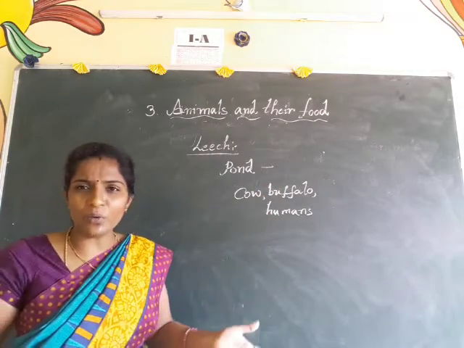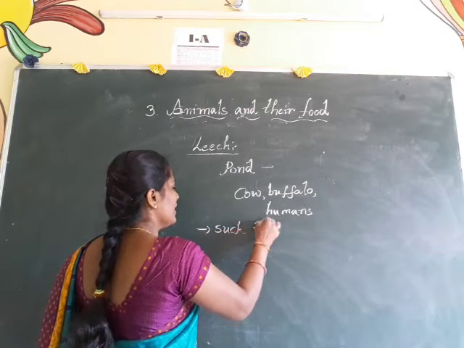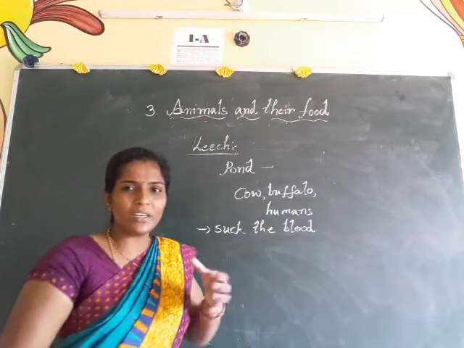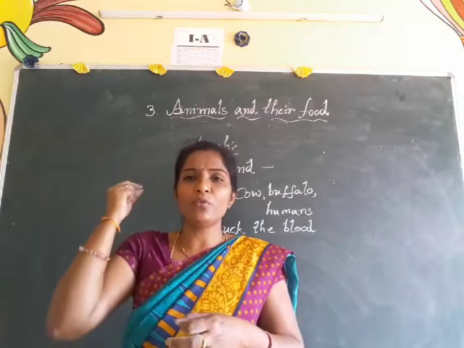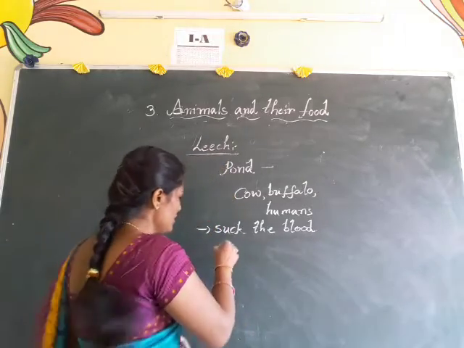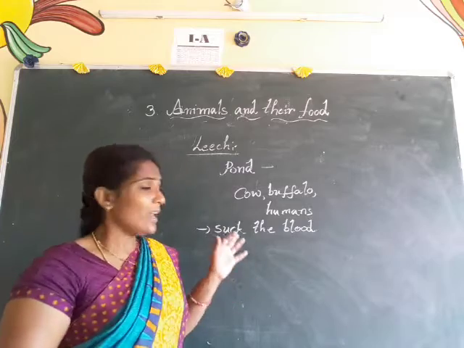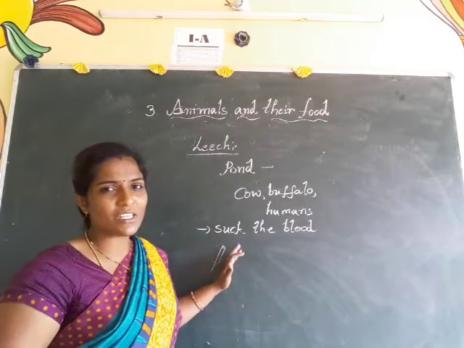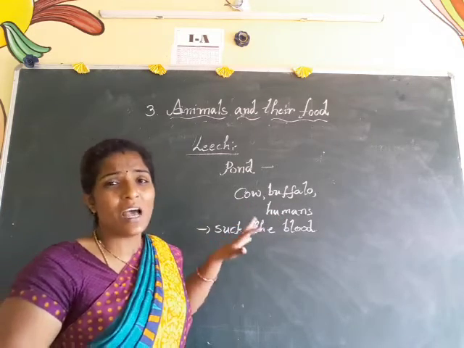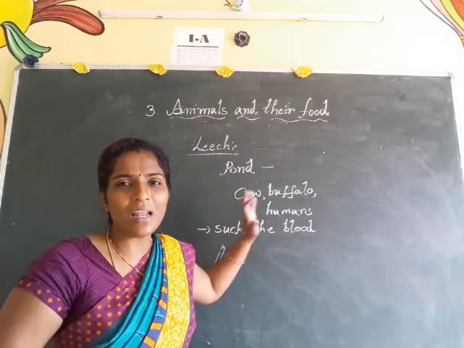With that, what will they do? They will suck the blood. For example, if you have a fruity drink and you want to take it from that cup, you want one straw like this only. Like this straw, some special structures stick to the body of the cow, buffalo or humans, and with those special structures they suck the blood from that particular animal.